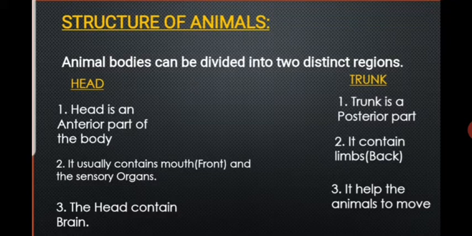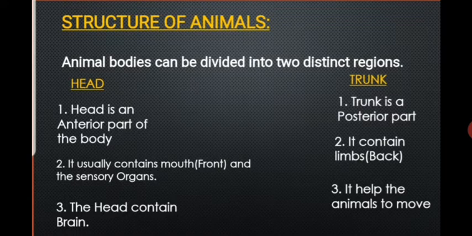While the trunk is the second region of the animal body, it is the posterior part of the body and it contains all important organs including limbs. With the help of limbs, animals can move from one place to another.